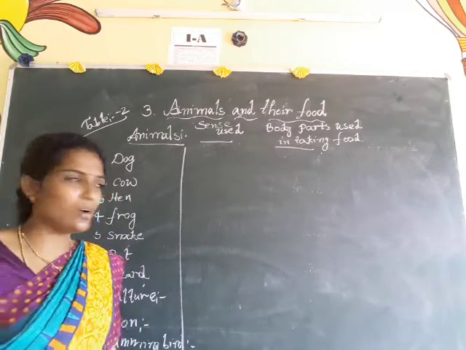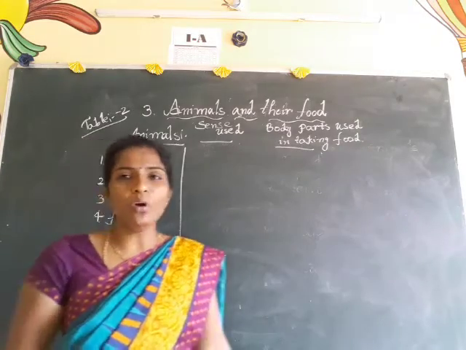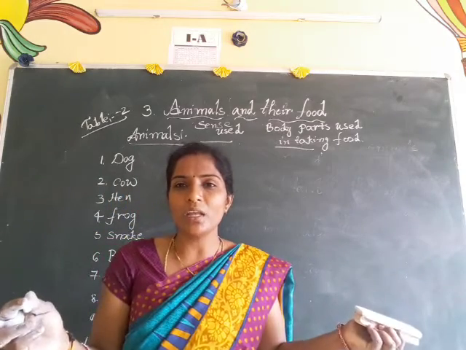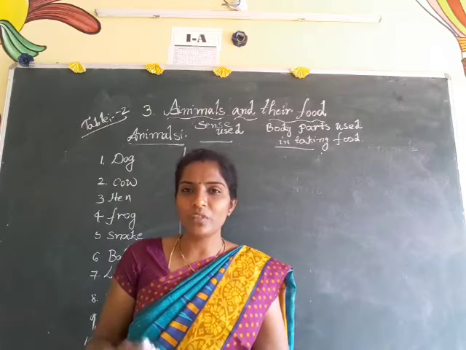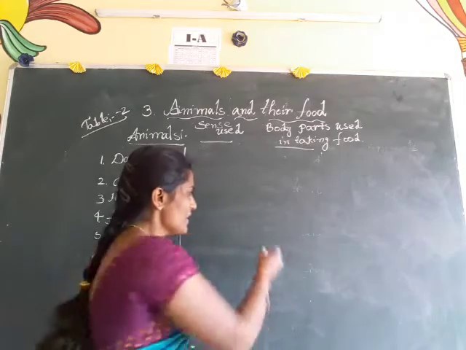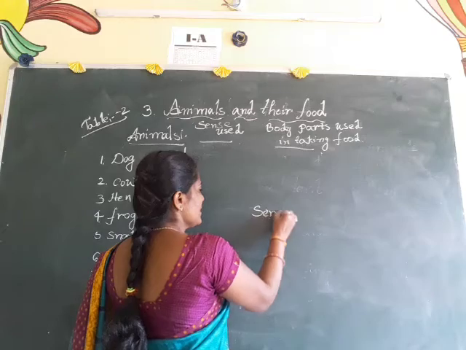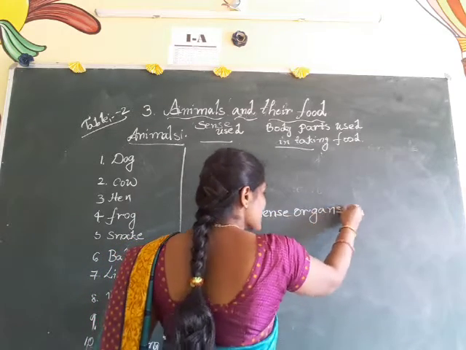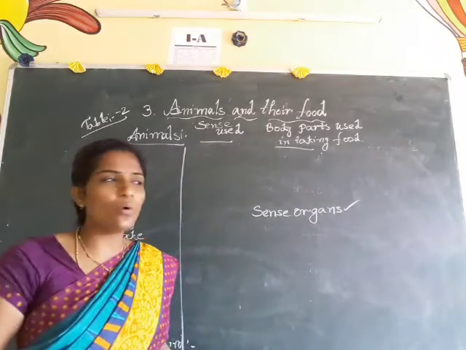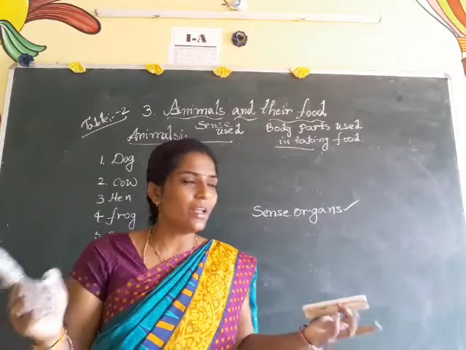See, here I want to tell one thing. Sense. See, what does sense mean? How do we know what is going on in our surroundings? Some of the organs help in that. What are those? Those are sense organs. So, using these sense organs, we can know what is going on in our surroundings.